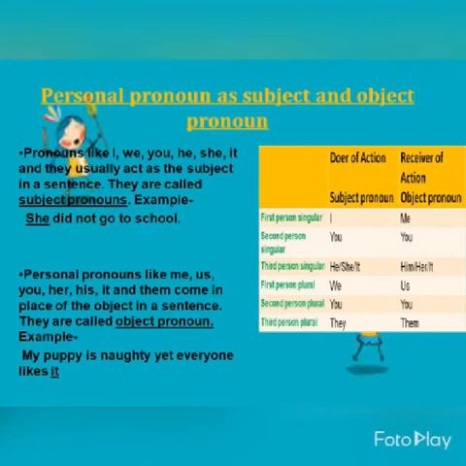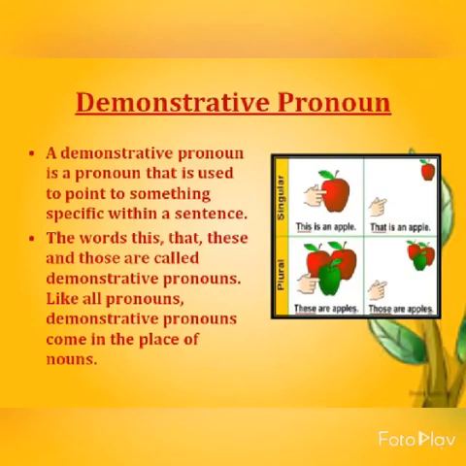So kids, moving to our next pronoun, that is the demonstrative pronoun. In our previous lectures we have learned about what demonstratives are. So what are demonstratives, kids? A demonstrative pronoun is a pronoun that is used to point to something specific within a sentence. Demonstratives indicate something. So whenever a pronoun is used to point out something specific in a sentence, it is called a demonstrative pronoun.